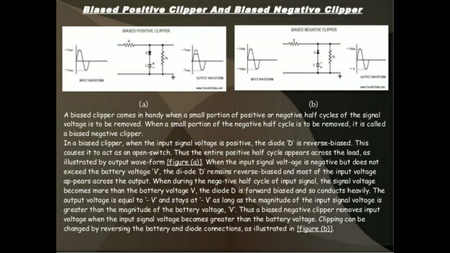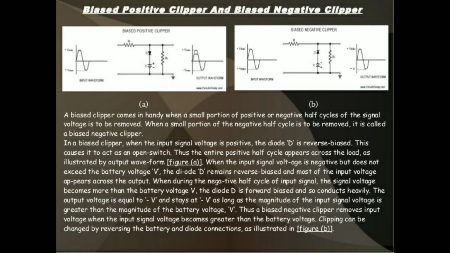Let us see another topic, that is the biased positive clipper and biased negative clipper. These are different from the positive clippers and negative clippers. In the negative clipper, only the negative peak is clipped. In the positive clipper, only the positive peak is clipped. So in this condition, biased means it has to clip at some reference voltage only.